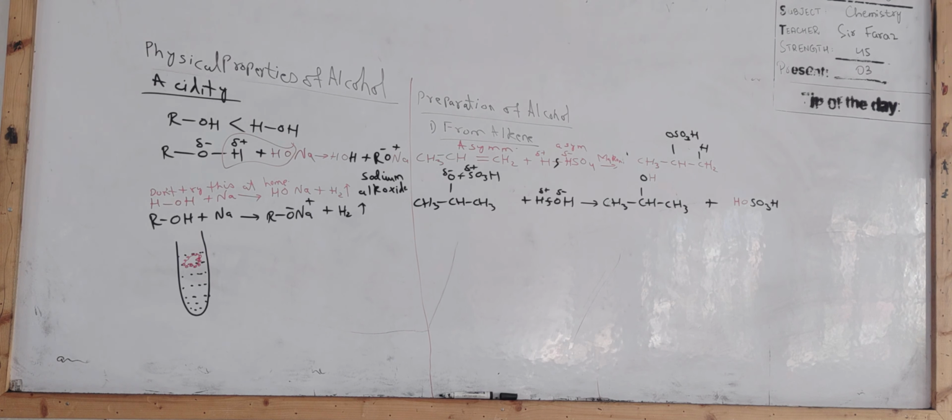So what would happen? In the end we would have C2H5 attacked by OH, and chloride gone out and attached to sodium. So we get alcohol.